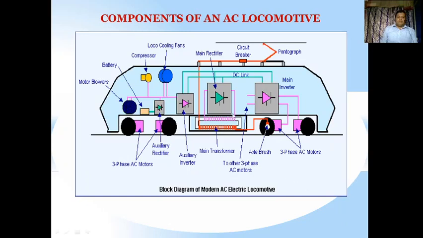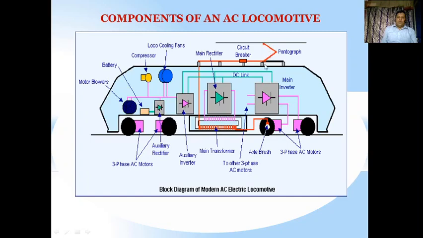So this is a colorful diagram of components of an AC locomotive. Now you can see here, these are the components of an AC locomotive. The block diagram of a modern AC electric locomotive is shown very clearly here. As you can observe, we have the motor blowers here, and the main parts. There's a main transformer here, and here is the pantograph circuit. From here we are starting the supply, the pantograph.